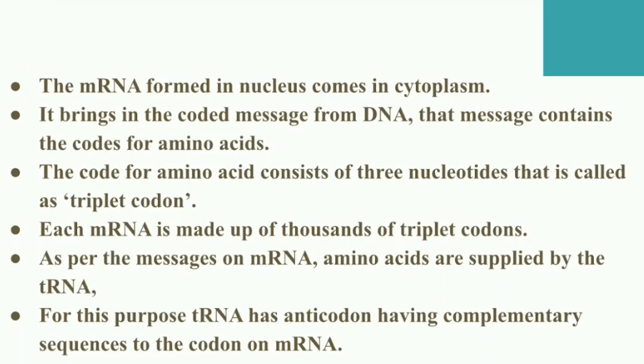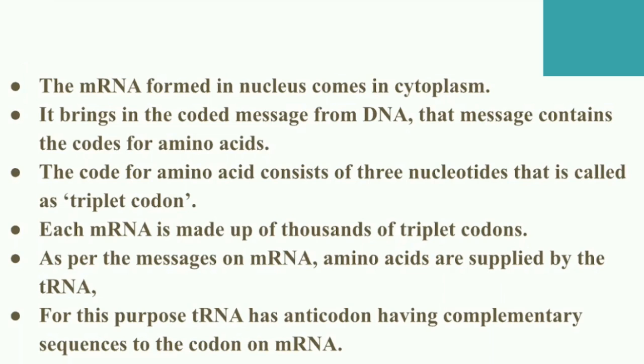As per the message on the mRNA, amino acids are supplied by the tRNA. tRNA means transfer RNA, right? So what will be the function of transfer RNA? It transfers amino acids from one place to another.